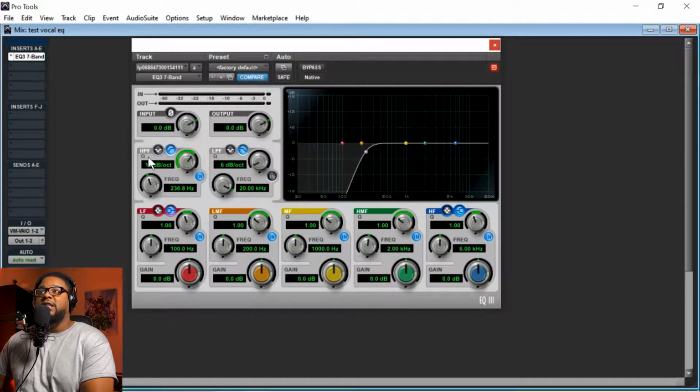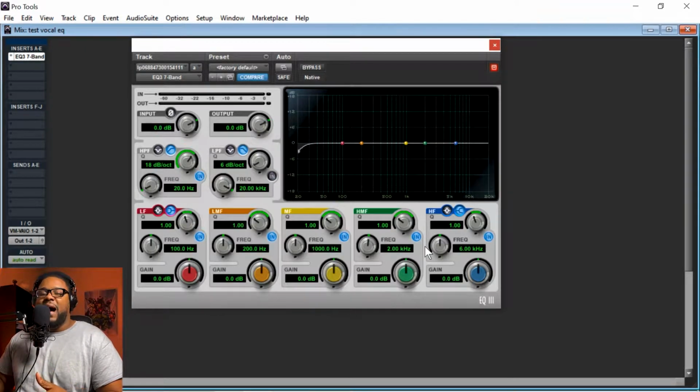But more so here is a frequency. This is really important. Anything between like 5K and 20K is going to be considered a high frequency. Just to be on the safe side, 1K and 5K is going to be high mid frequency.